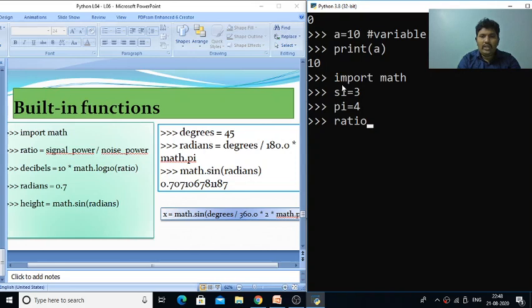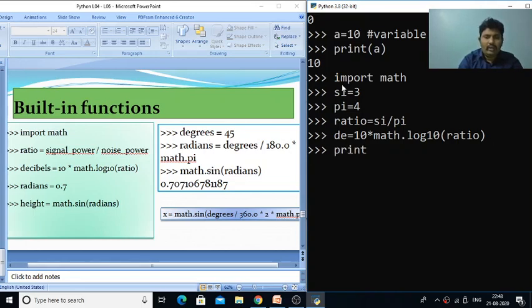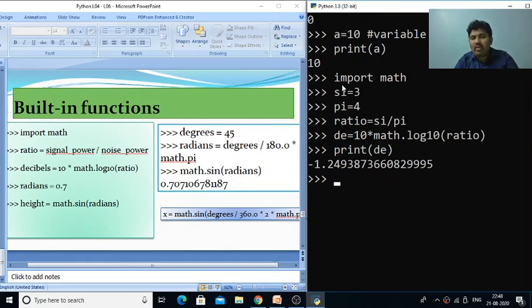Now I am calculating ratio is equal to SI by PA. Now if I want to calculate a mathematical function, D is equal to 10 into math dot log. If you want to calculate the log value with base 10, we can specify it like this. If I print D, it will be printed. So this is how I can use the mathematical function.